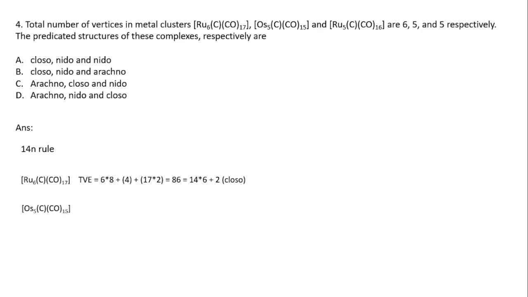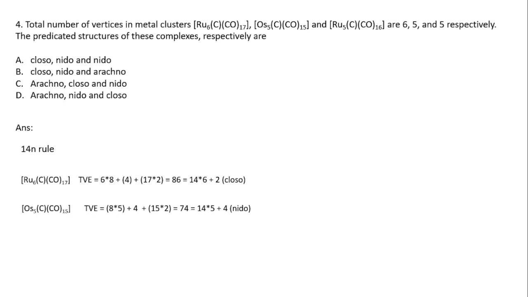In the next structure, osmium 5, carbon, CO 15. In this case also we will calculate the total valence electrons. For each osmium the electron count is 8, so 8 into 5, plus for carbon it is 4, for carbonyl it is 2.